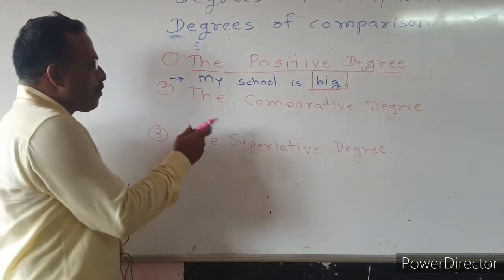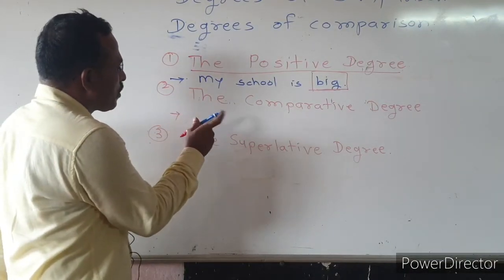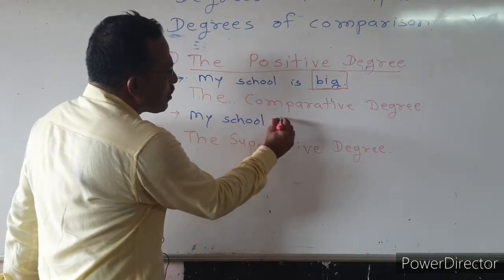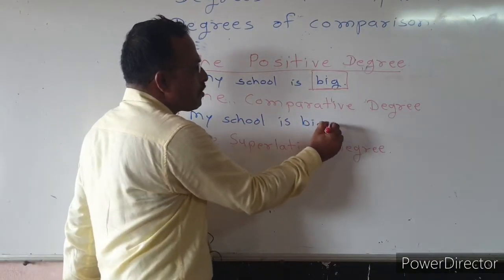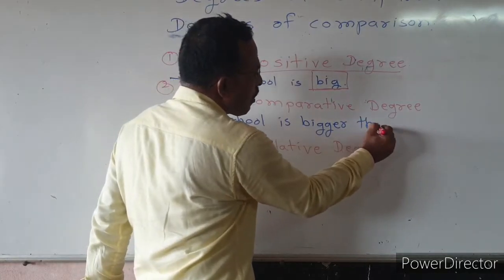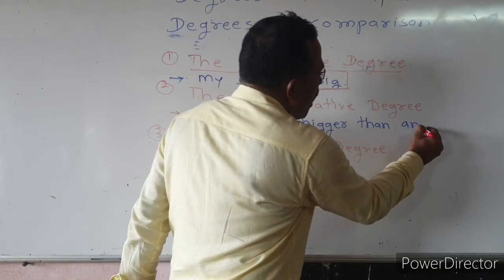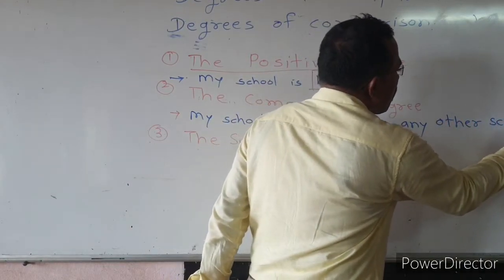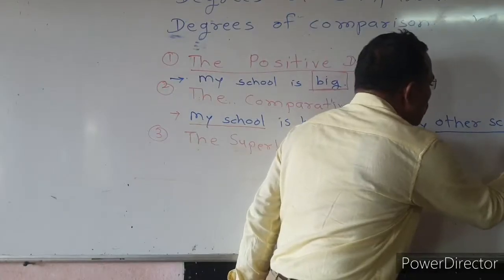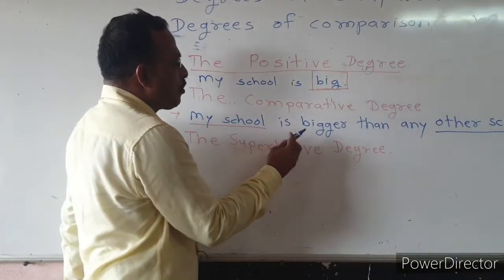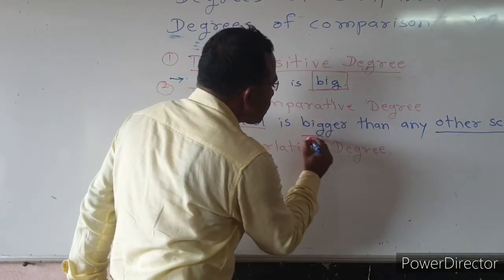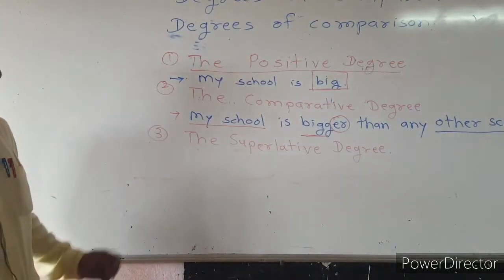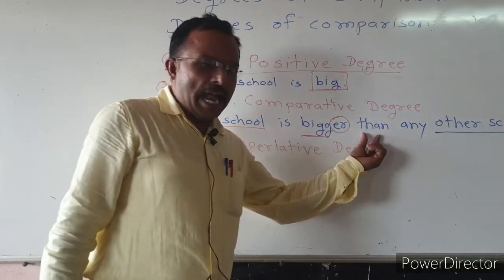For example, my school is bigger than any other school. In this sentence, we use the adjective big in its comparative form bigger, and for comparison we used than any other.